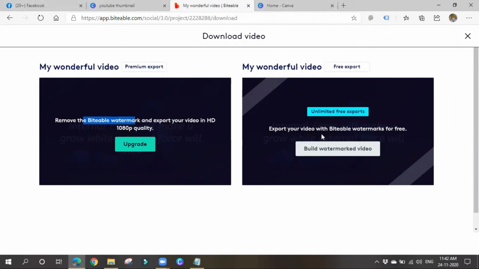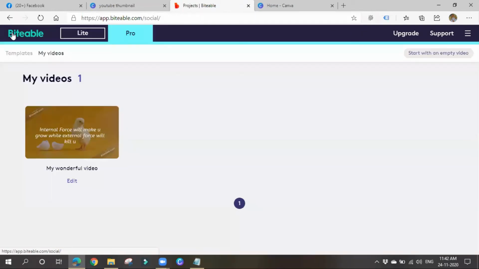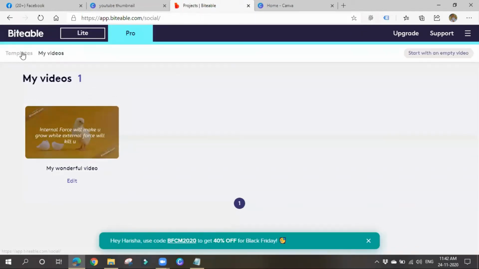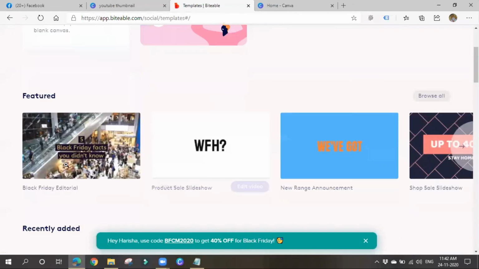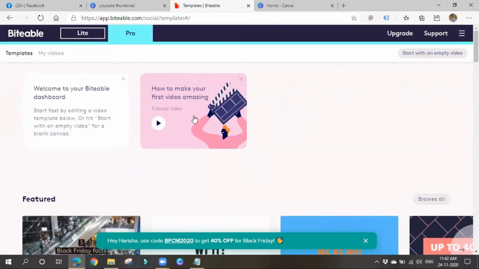But if you go with the free one, you'll get a watermark on it, like this as I showed you. In the video you'll get a watermark like this. Like this you can choose various kinds of Biteable formats. You can go for normal videos.